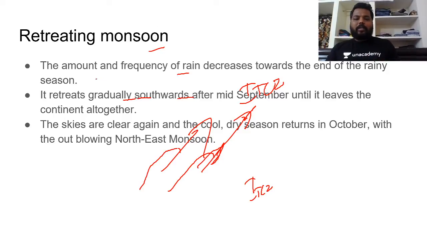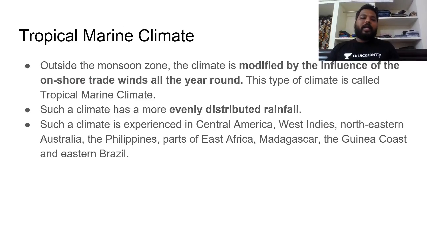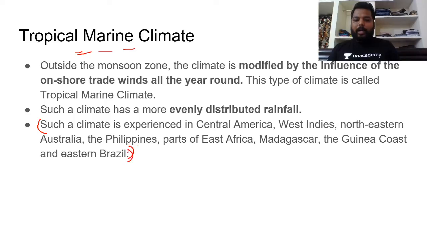But as I have said, this retreating monsoonal branch passes over the Bay of Bengal, and we would experience rainfall there. And as I have said, in the rest of the regions we find tropical marine climate. Try to remember its distribution. Most probably in prelims they might ask this question.